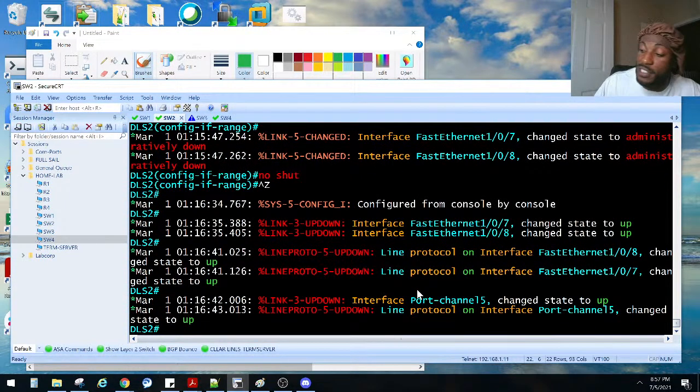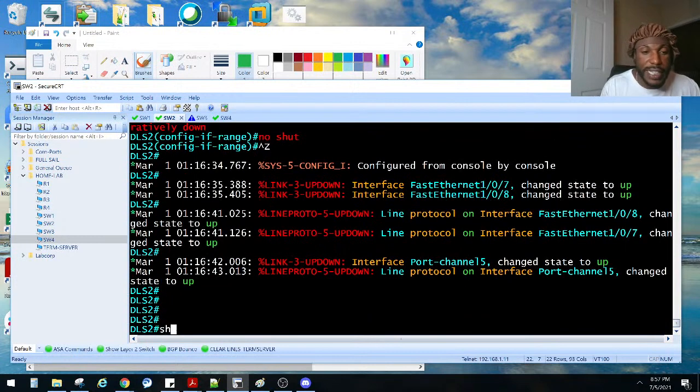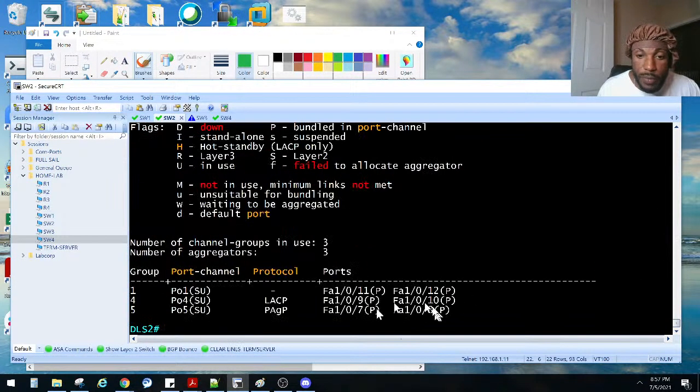And our prayers have been answered. Port channel 5 is up. Good to go. So let's verify that with show EtherChannel summary. That's my favorite port channel command. And now we got P's there. Bundled, exactly what we wanted.